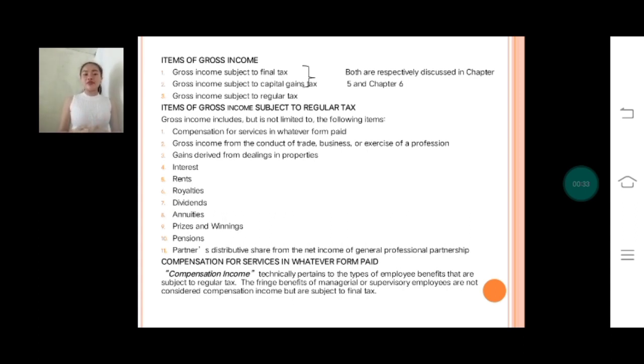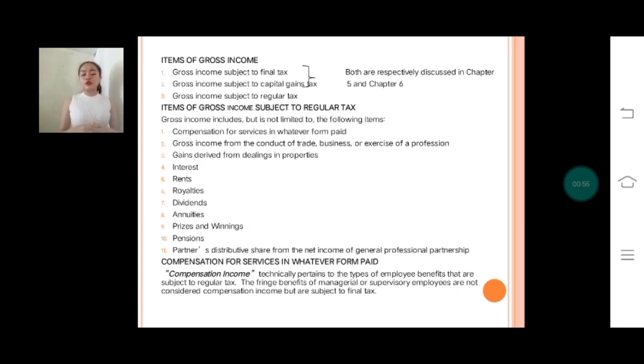Compensation for services in whatever form paid, gross income from the conduct of trade, business, or exercise of a profession, gains derived from dealings in properties, interest, rents, royalties, dividends, annuities, prizes. So, compensation for services in whatever form paid.